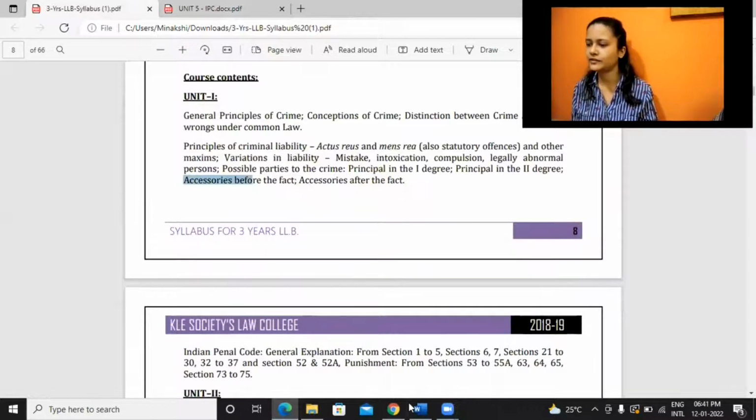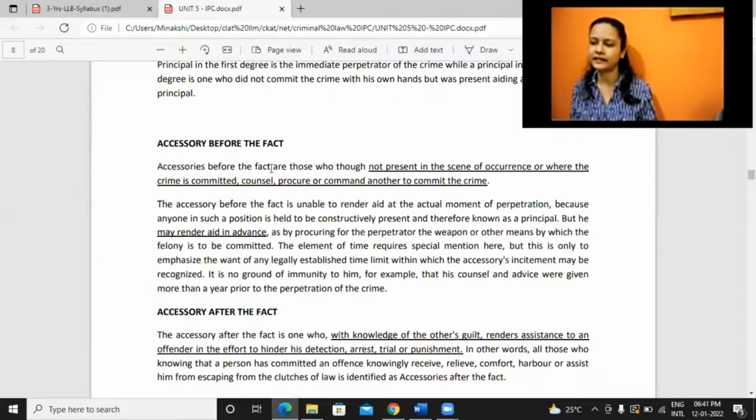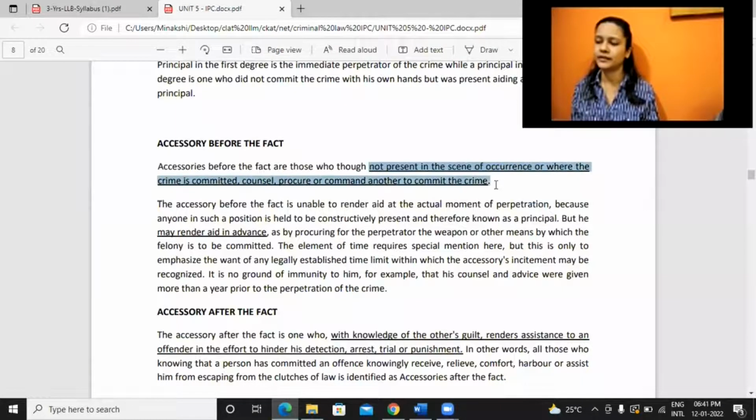Now we have these two concepts as well. Accessory before the fact and after the fact. So accessories before the fact are those who, though not present at the scene of occurrence or where the crime is committed, counsel, procure, or command another to commit the crime. Even though they are not present, where the crime is committed, they will command or they will help someone else. Accessory before the fact is unable to render aid at the actual moment of perpetration.